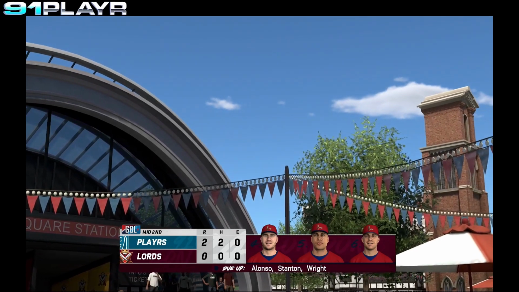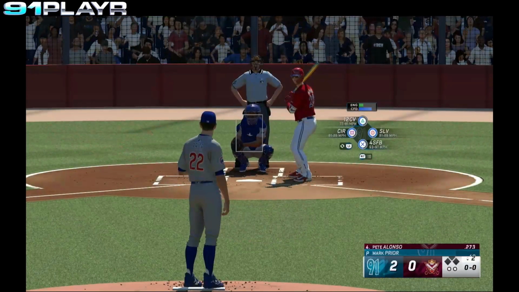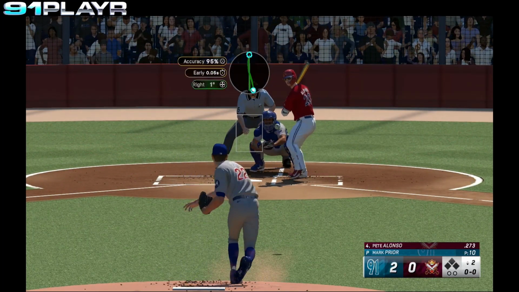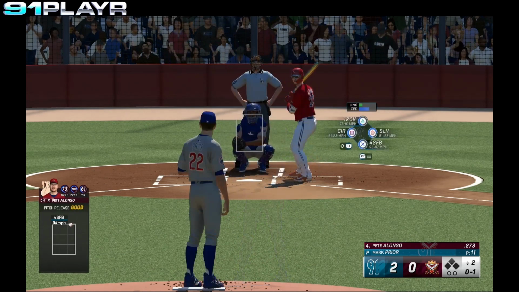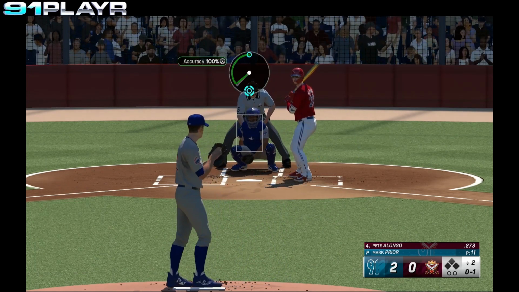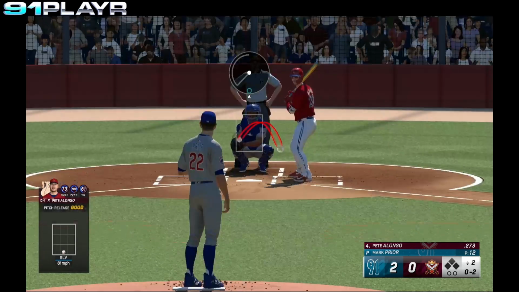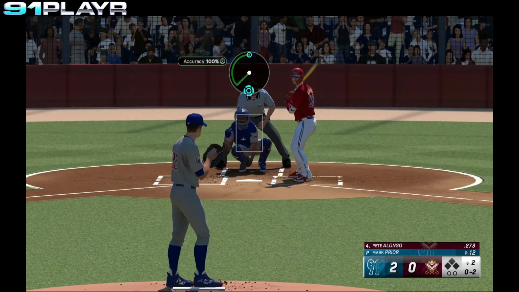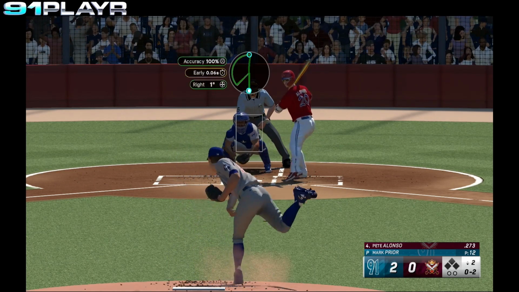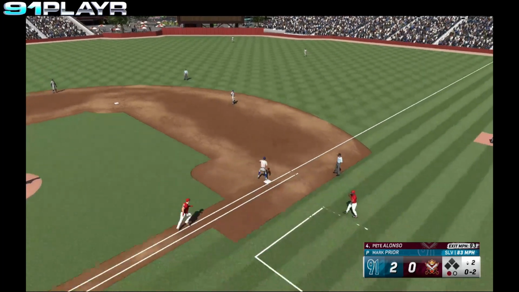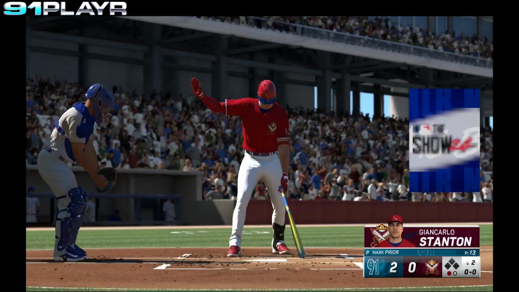Alonso, Stanton, and Wright. Pryor back on the mound for a second inning of work, facing Pete Alonso. First pitch is a strike looking. 0-1 pitch. Strike 2 looking. 0-2. Pryor delivers. And Alonso hits that ball to Sandberg at second. He picks it cleanly. Throws to first in time.